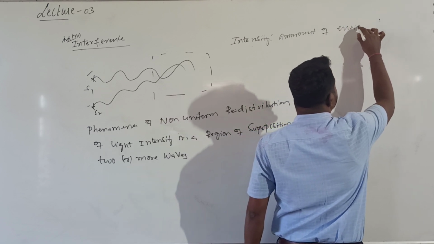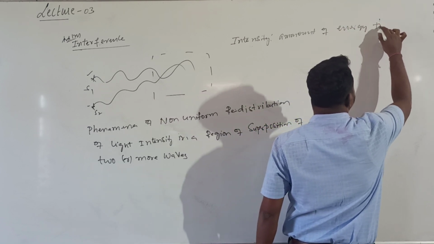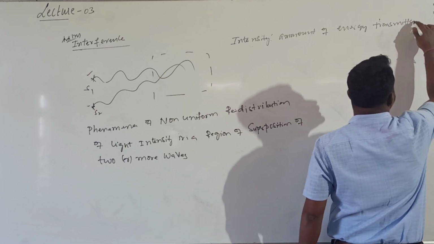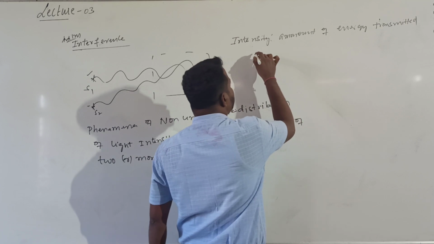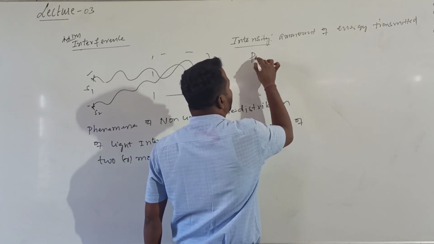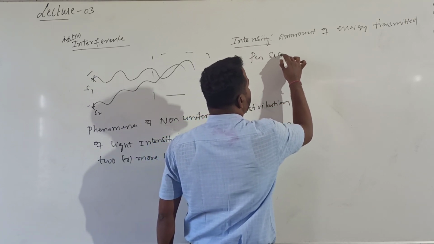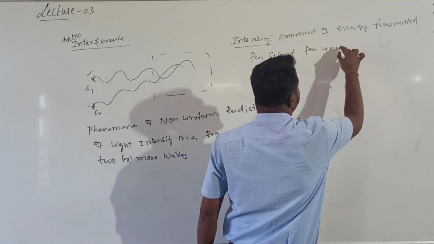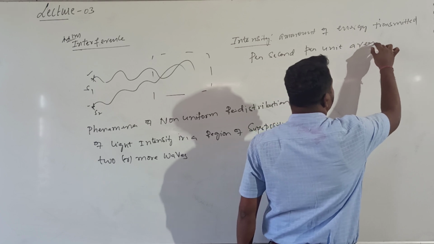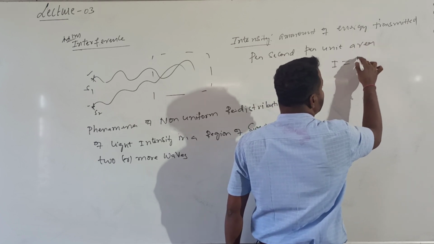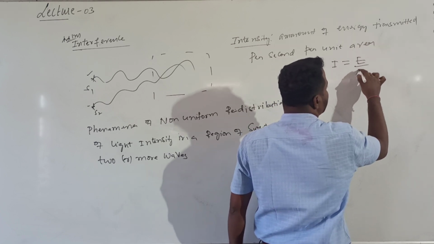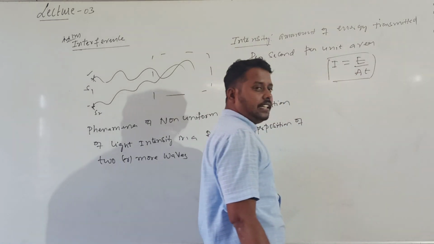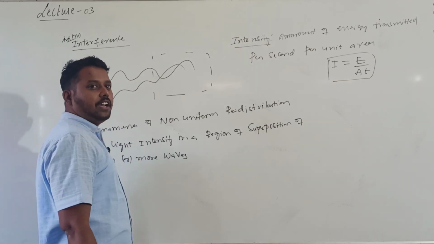Light energy, the amount of energy transmitted per second, per unit area. So this is the definition for intensity. The intensity definition you studied there: amount of energy transmitted per second per unit area. This is called intensity, where A is the area of cross section.